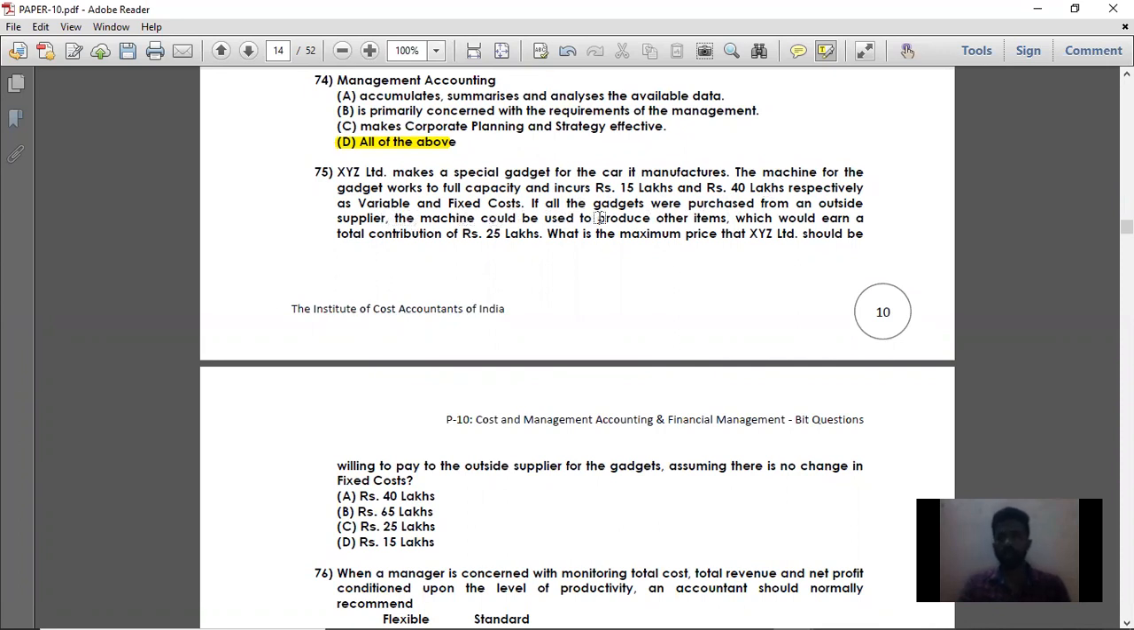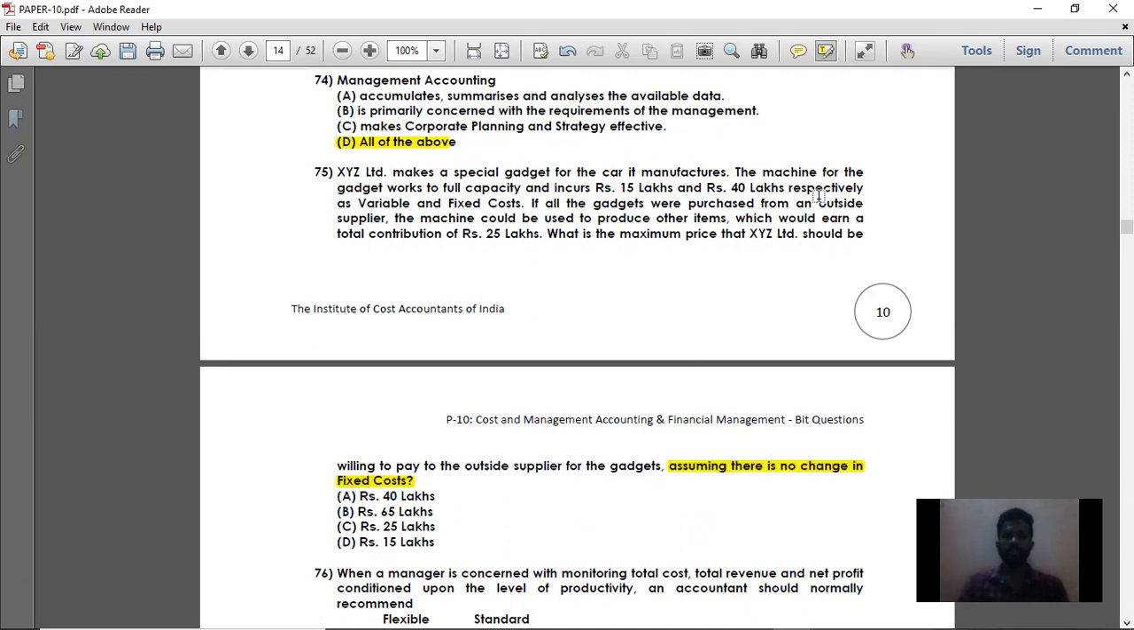If all the gadgets were purchased from the outside supplier, the machine could be used to produce other items, which would earn total contribution of 25 lakhs. What is the maximum price that XYZ Limited should be willing to pay to the outside supplier for the gadget, assuming there is no change in fixed cost? So this is a very important point. Assuming there is no change in the fixed cost.